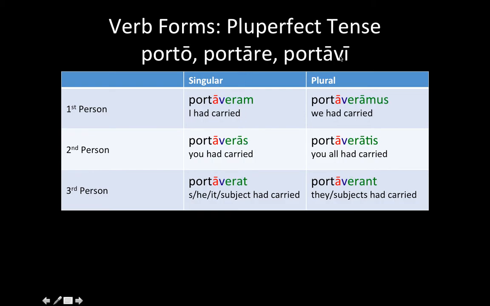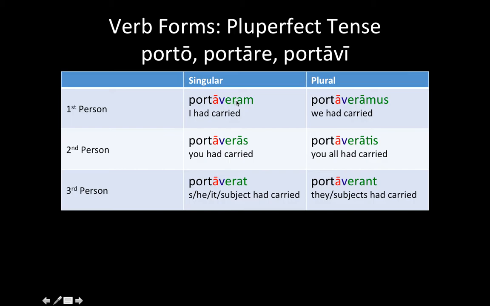All right, now the pluperfect. This is the last tense that you all learned last year, so this one might be a little sketchy in your memory. So the pluperfect, you take the base from the third principal part, drop the i here, and as you can see, we have the base for all of it. And then your ending is actually the imperfect tense of the irregular verb to be, sum, esse, fui.